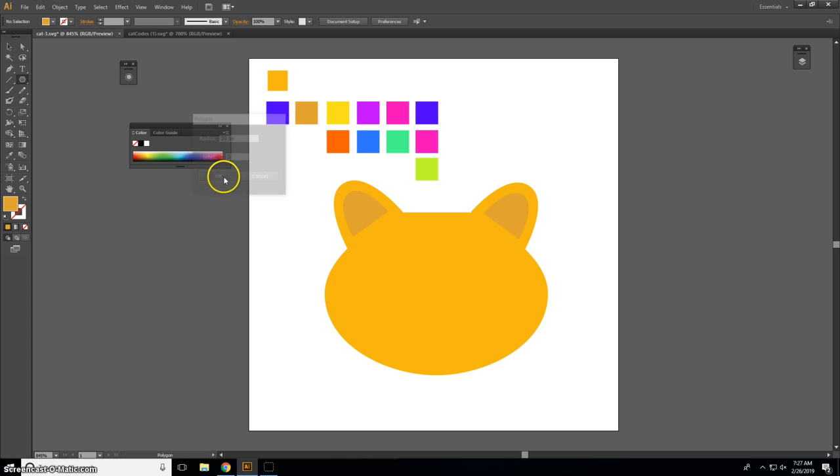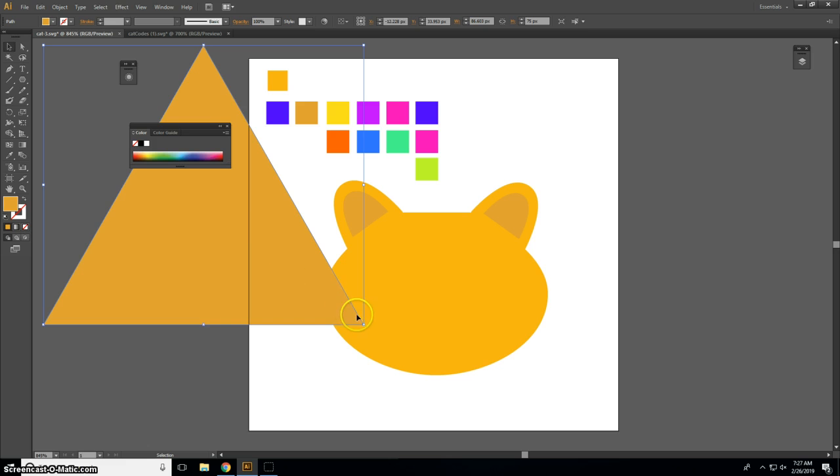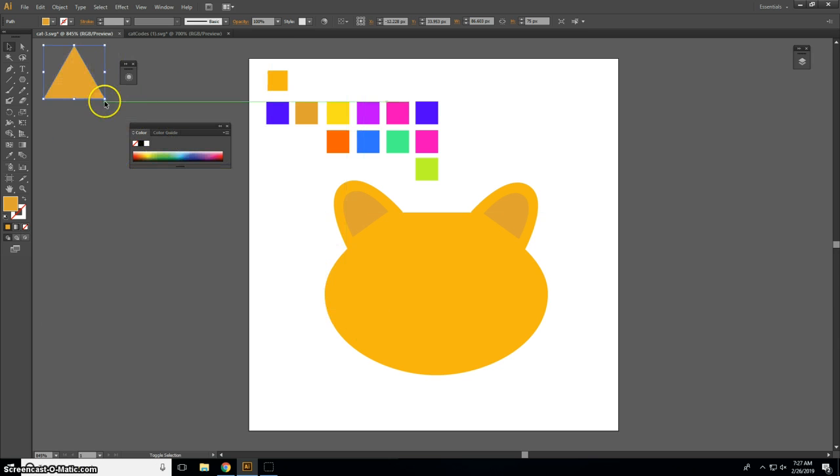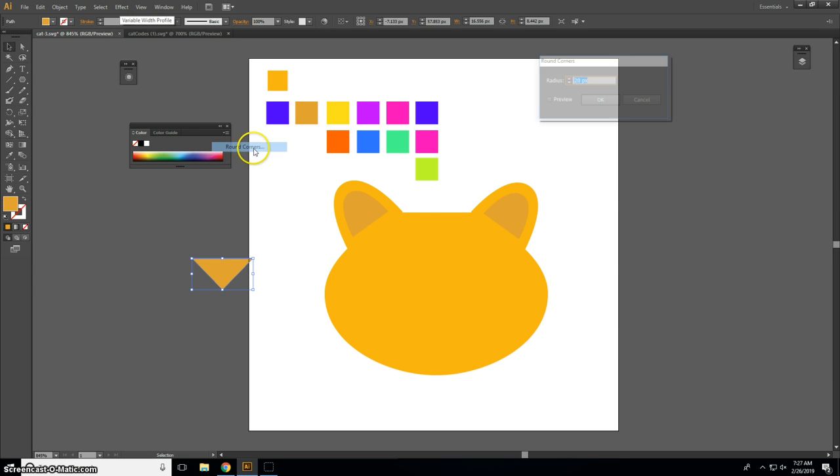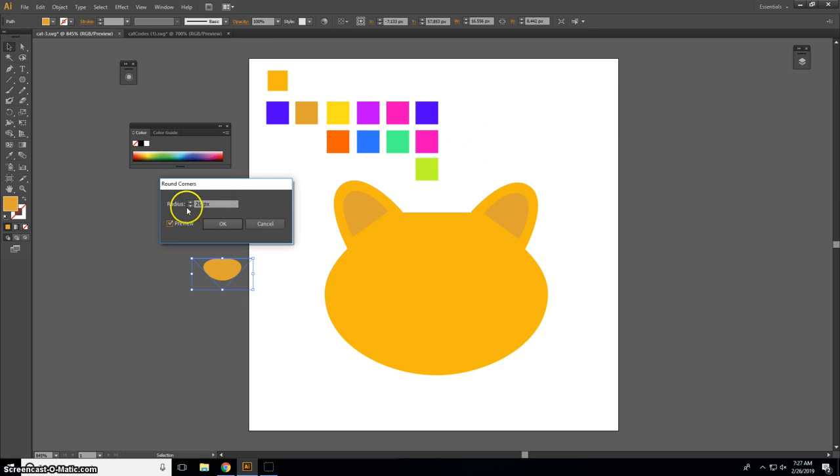Now I'm going to go back to the polygon tool, click on the artboard. I want another triangle. Let's use the selection tool to resize the shape. I'm also going to flip it, something like that. I'm going to go into Effect, Stylize, Round Corners, Preview. Oh, do you see that? And let's just play with the radius. That's a little bit better. Don't want it to be too much, so let's take it down a little bit. That's fine.